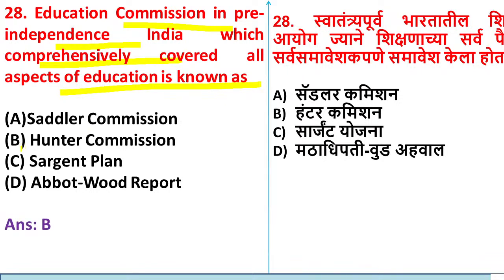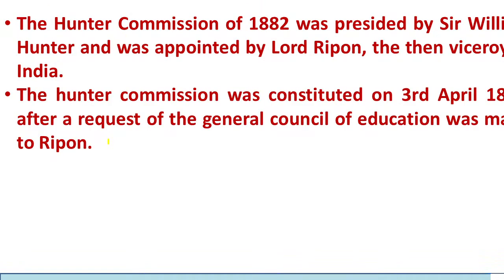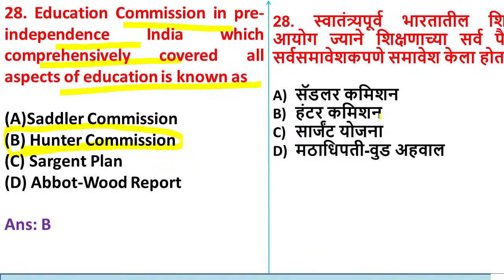Yes, the right answer is option B, Hunter Commission. Please remember, Hunter Commission is the right answer, because this is pre-independence India. We got independence in the year 1947. So before independence, in the year 1882, the Hunter Commission was presided over by Sir William Hunter and appointed by Lord Ripon. The Hunter Commission was constituted on 3rd April 1882. So option B is correct here.